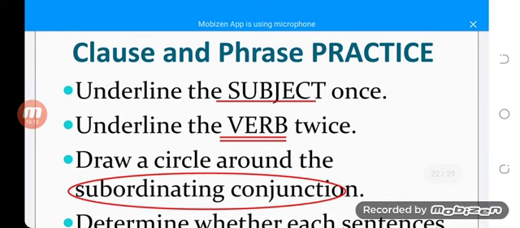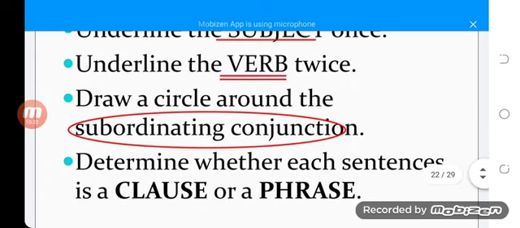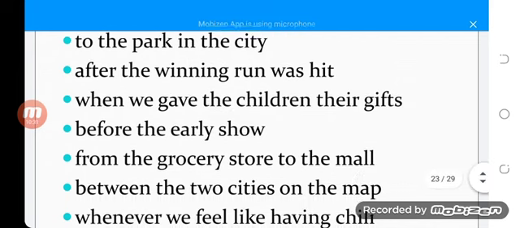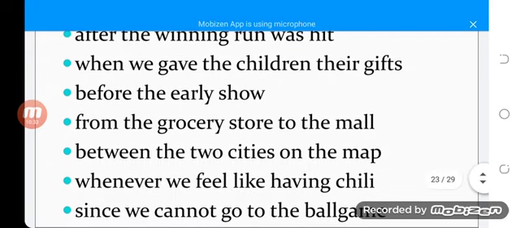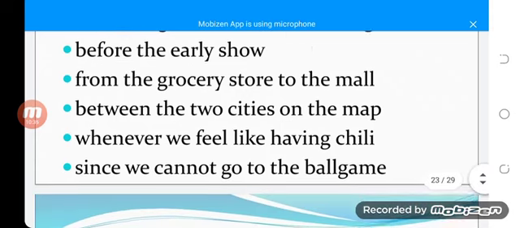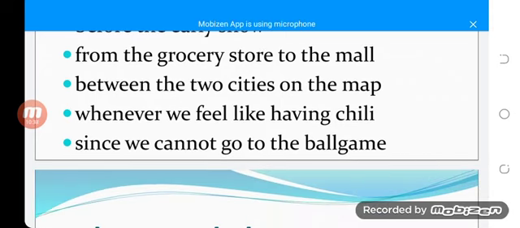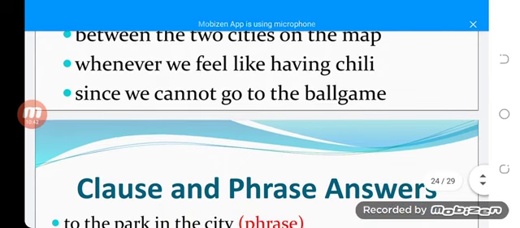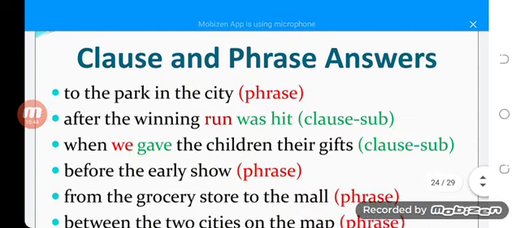So the clauses and phrase practice: underline the subject with the same pattern, a single red line. Underline the verb with a double line. Draw a circle around the subordinate conjunction. Determine whether each sentence is a clause or phrase. So these are some clauses or phrases. To the park in the city. After the winning run was hit. When we gave the children their gifts. Before the early show. From the grocery store to the mall. Between the two cities on the map. Whenever we feel like having chili. Since we cannot go to the ball game.